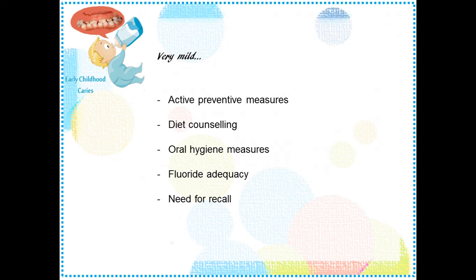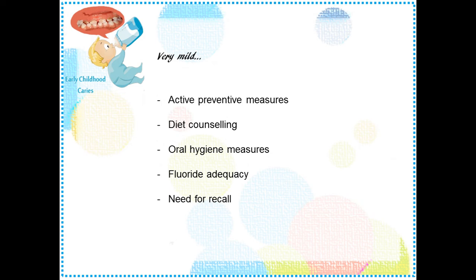The parents need to be given information regarding the clinical appearance of these white spot lesions and the role of plaque in the demineralization of tooth surfaces. The possibility of developing full-blown ECC if appropriate preventive measures are not taken should also be put forward to the parents.